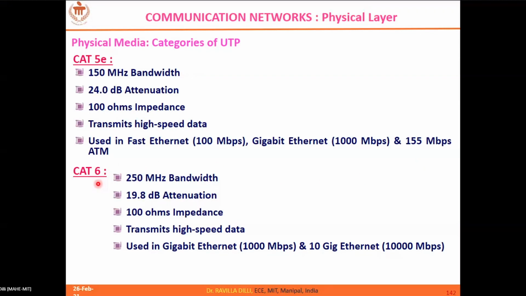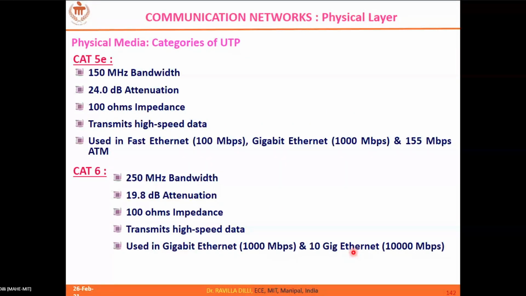And category 6 is 250 megahertz bandwidth. So this you need to remember, at least the bandwidths and where they are used. And category 6, apart from gigabit Ethernet, also supports 10 gigabit Ethernet.